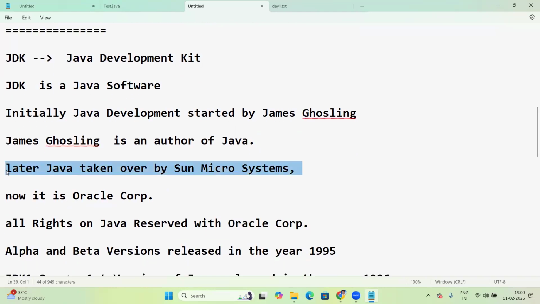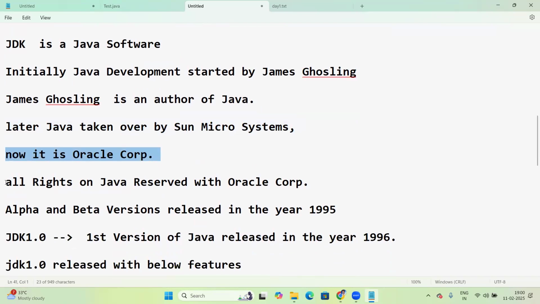Later it was taken over by Sun Microsystems. Now it is with Oracle Corporation. So all rights on Java are reserved with Oracle Corporation.